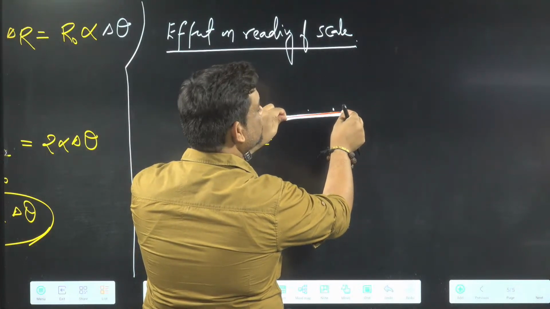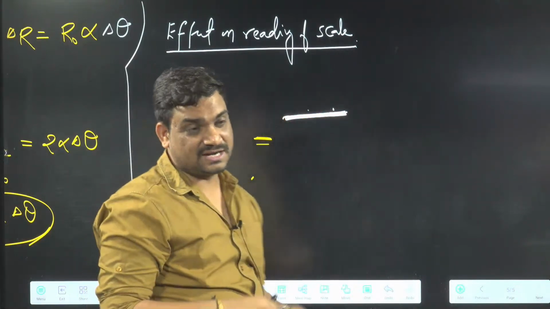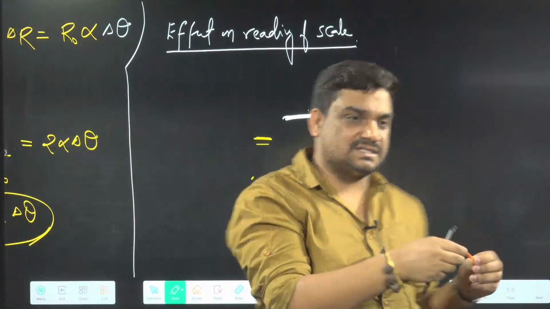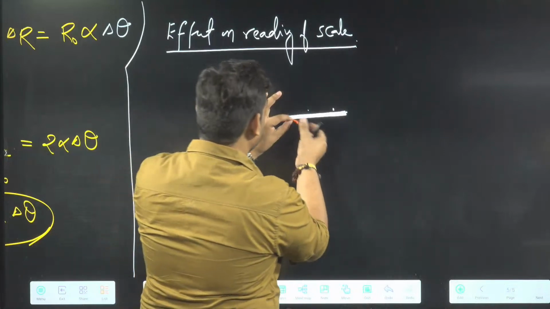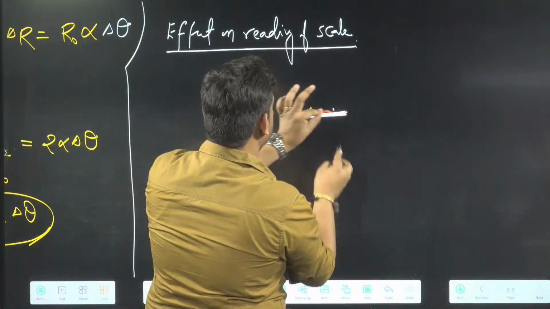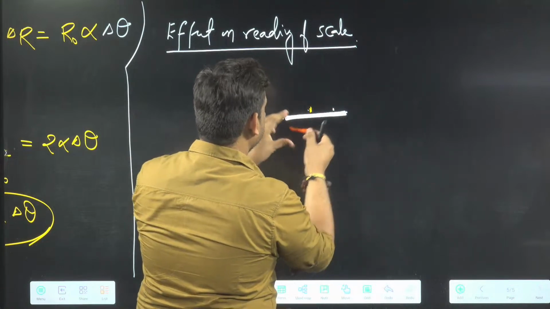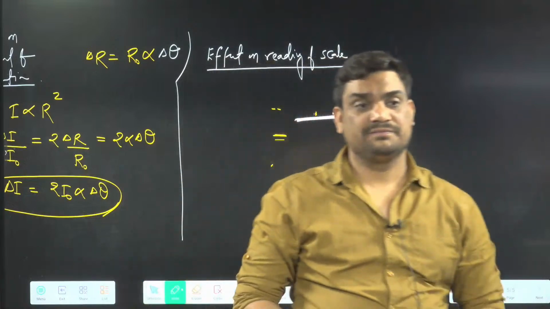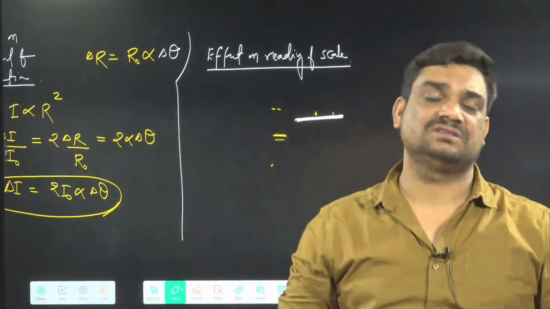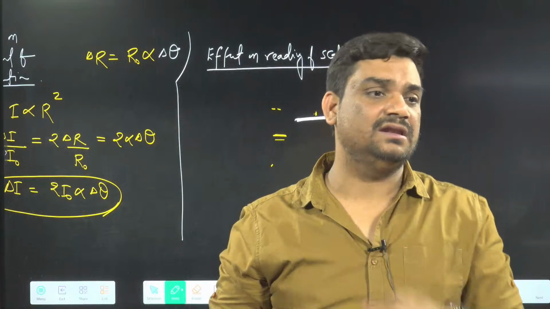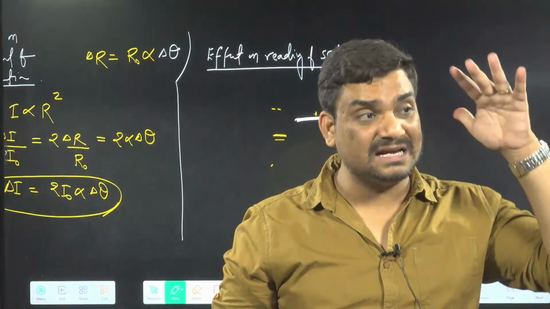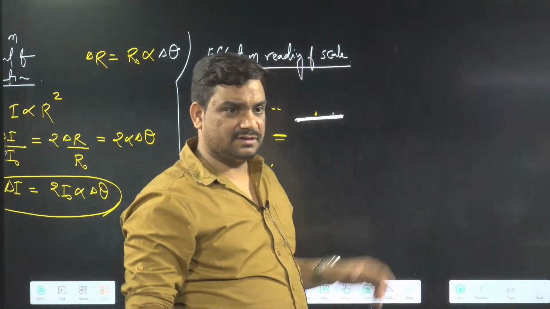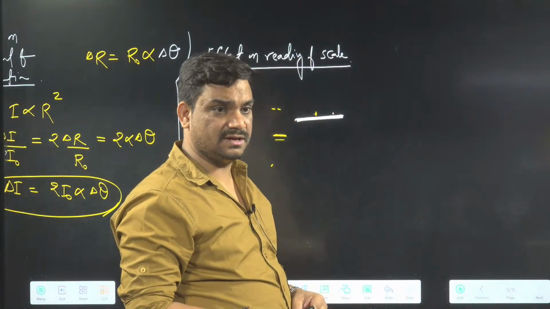Now you can say its reading is equal to 1 division. So here will the reading decrease or increase? Because if this expands, then the reading will be less. Now I'm getting here 1, and then 2 times. But if it expands, then I will get only 1. So if this division increases, then the reading will decrease.